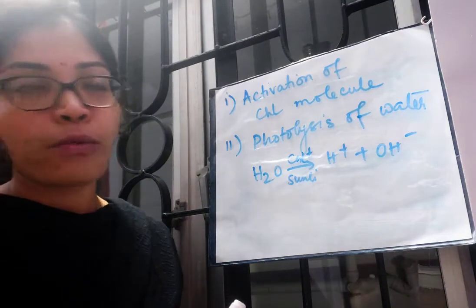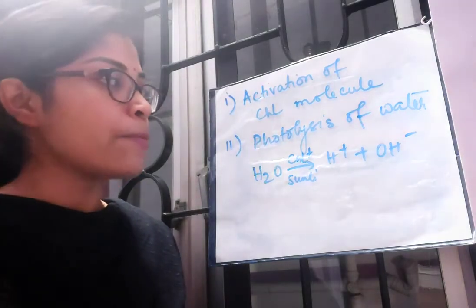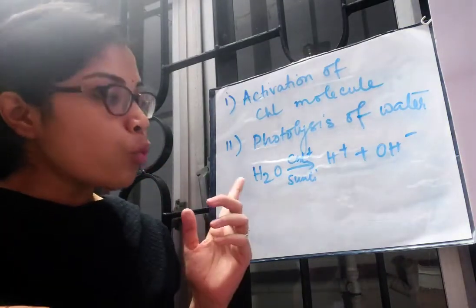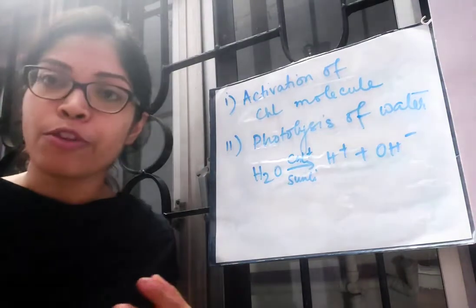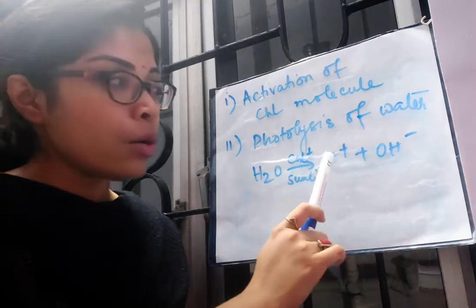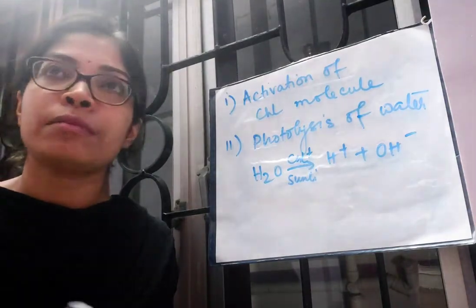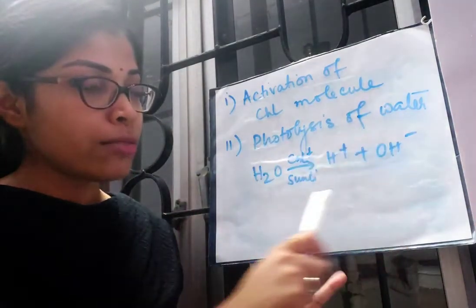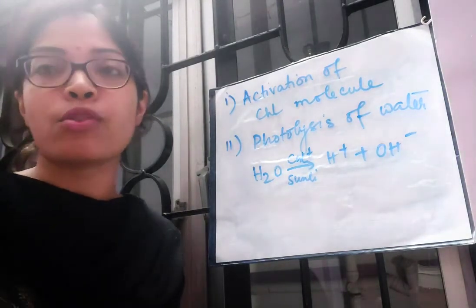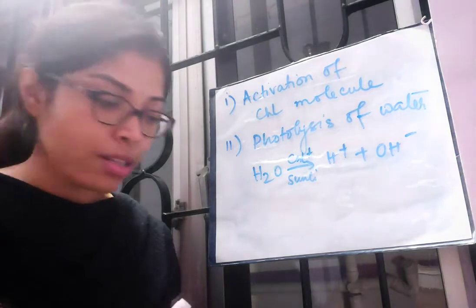Now what is the next step of the light phase? The next step is photolysis of water. Now what is photolysis of water? In presence of the activated chlorophyll molecule and also in presence of sunlight, a water molecule, which is already absorbed by the plant from the soil through the root hairs, is broken down into one hydrogen ion and one hydroxyl ion, H plus and OH minus. This total process is also known as Hill reaction, because the scientist Robert Hill first discovered this process, and after his name this process is given its name.